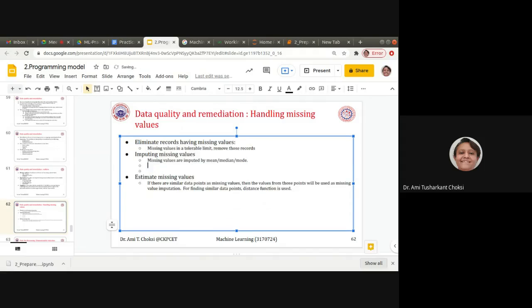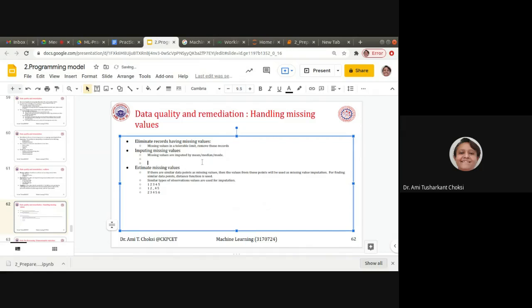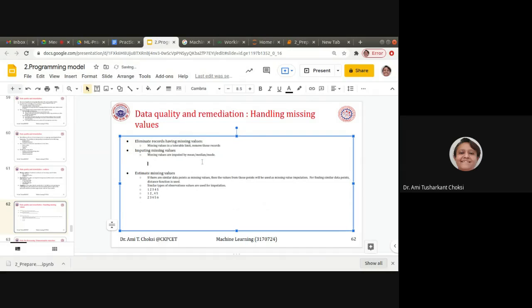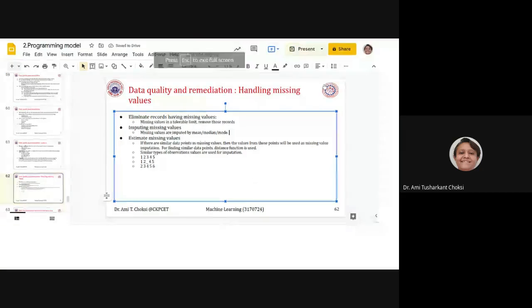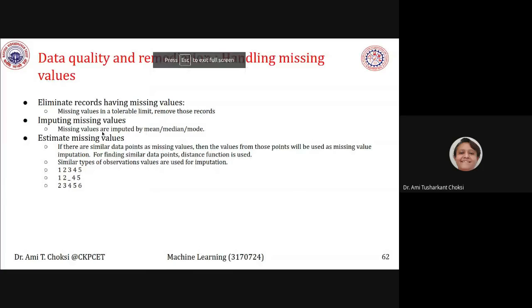Before explaining a particular topic, we could give the example, right? That way we have seen. So here we considered only mean, median, mode, right? Here we consider estimating missing values by similar data points, or the same value being there, then you can definitely replace. But if it is similar, that is, using the distance function we are able to understand that it is similar, then we can replace with that.